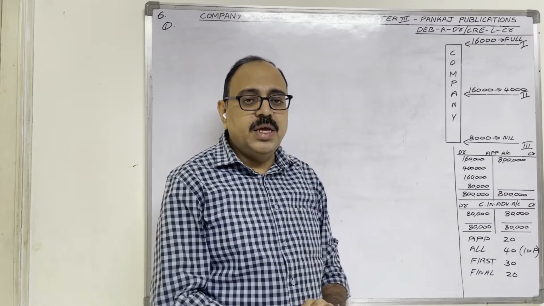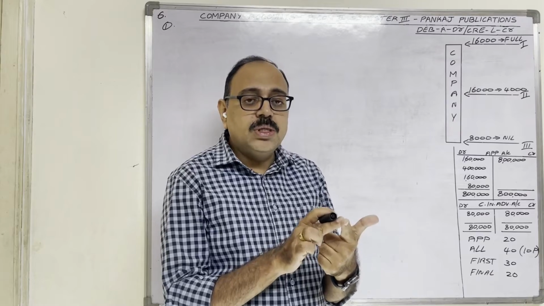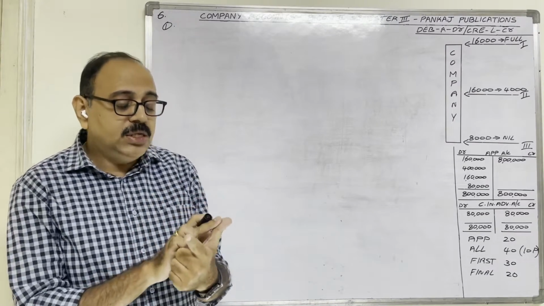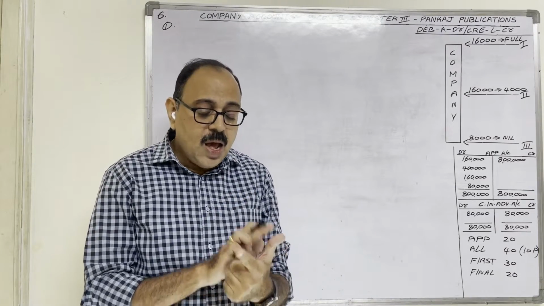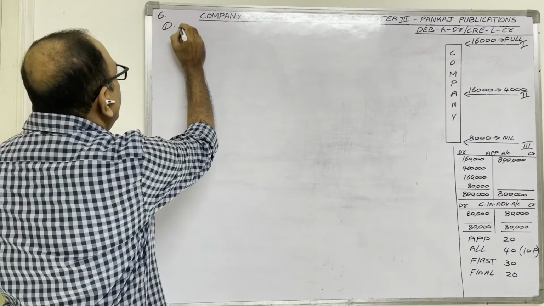Two accounts are there here: bank account and applicants' accounts. Both are personal accounts. Personal account rule: debit the receiver, credit the giver. Bank is the receiver, applicants are givers. Bank account should be debited, applicants' account should be credited. So the first entry is bank account debit.